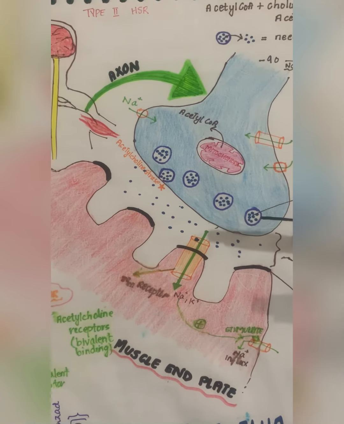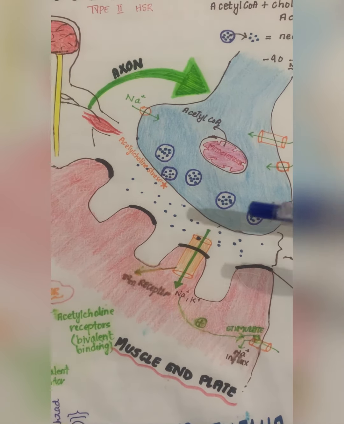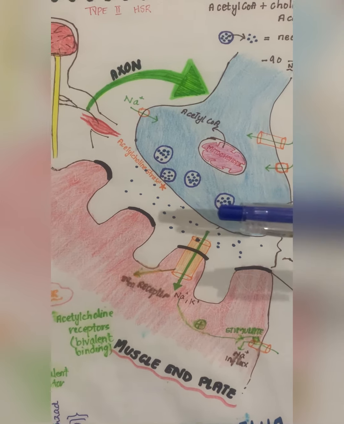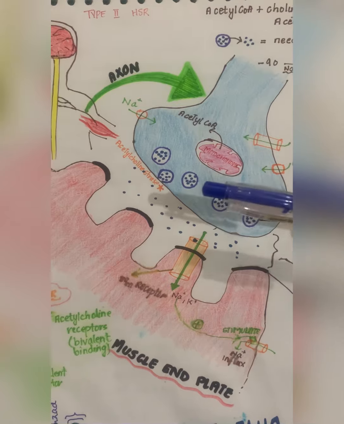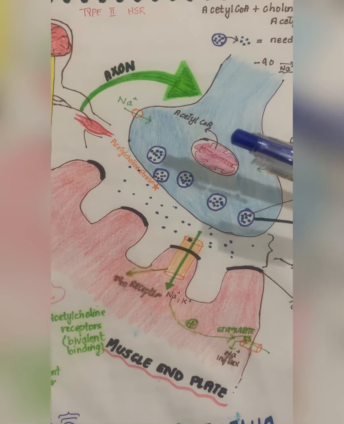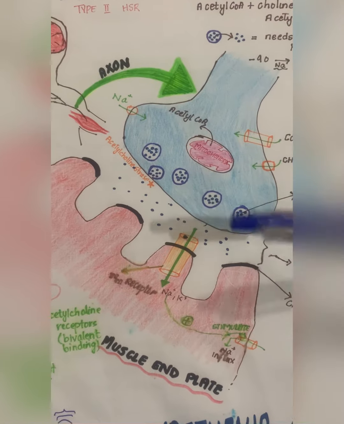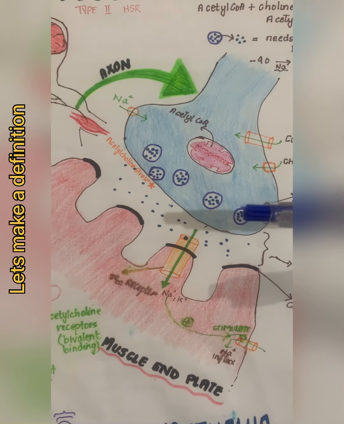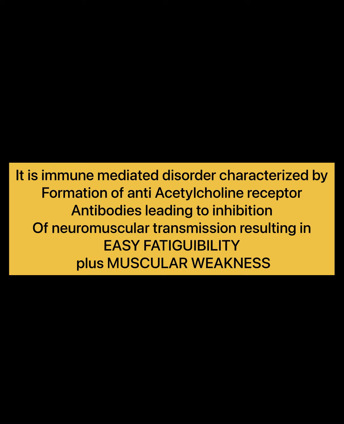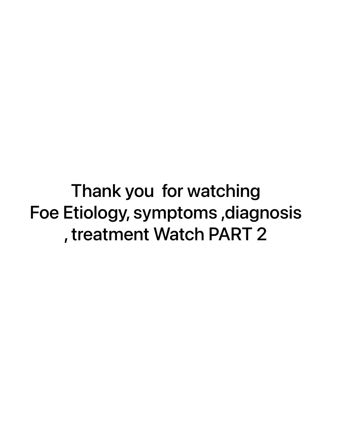In myasthenia gravis, the patient will present like, डॉक्टर साहब मैं जब सुबह उठता हूँ बिल्कुल ठीक होता हूँ, लेकिन जैसे जैसे वक्त गुजरता है, दिन चढ़ता है, तो मैं थकावट महसूस करता हूँ. ओके. Immune mediated disorder characterized by formation of anti-acetylcholine receptor antibodies leading to inhibition of neuromuscular transmission, resulting in easy fatigability plus muscular weakness.